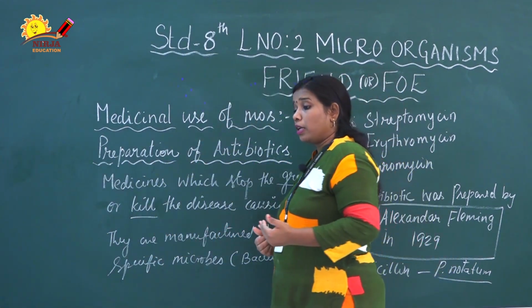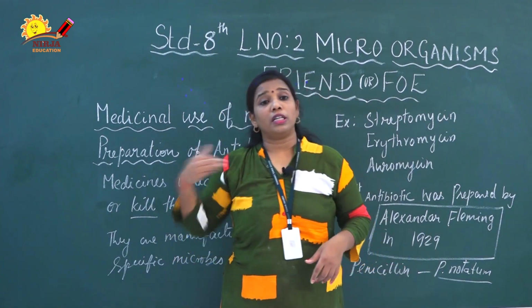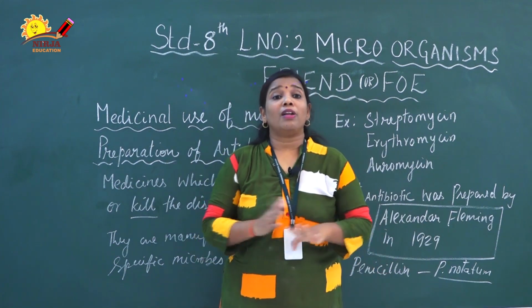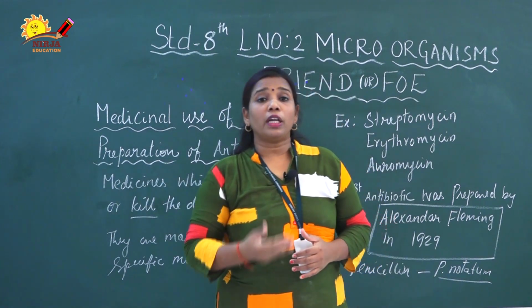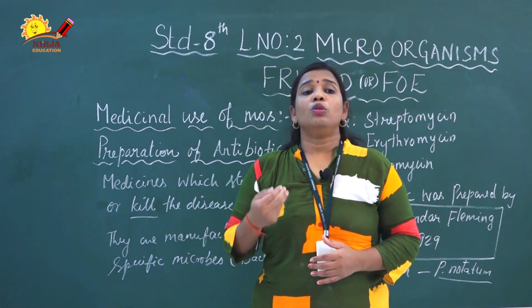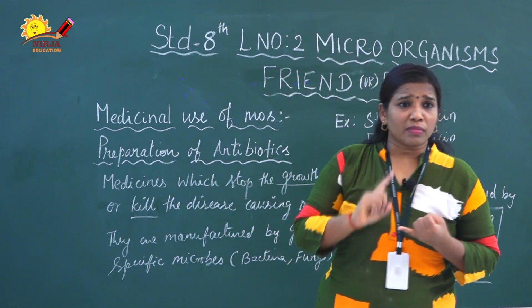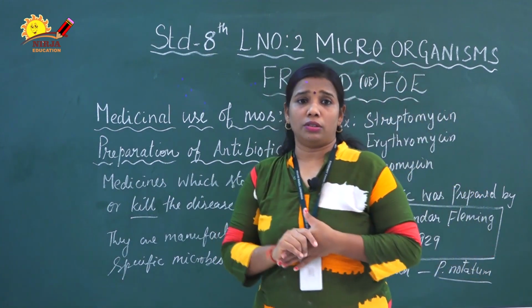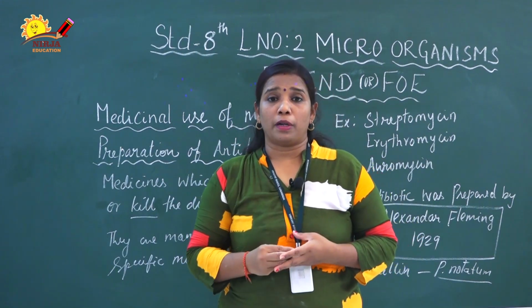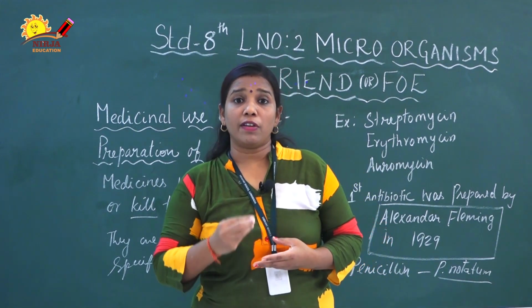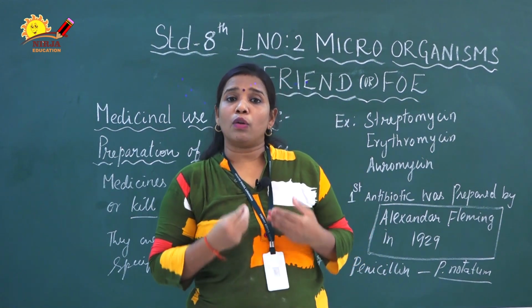And the antibiotic varies from disease to disease. It may be malaria, or typhoid, or dengue. The antibiotic doses and antibiotic names are also different, right? So before taking them, the precautions we have to follow: first, they should be taken on the advice of a qualified doctor. We have to go to the doctor and take the advice properly before taking antibiotics. They will prescribe the antibiotics, and only those we have to take. We should not take them on our own.